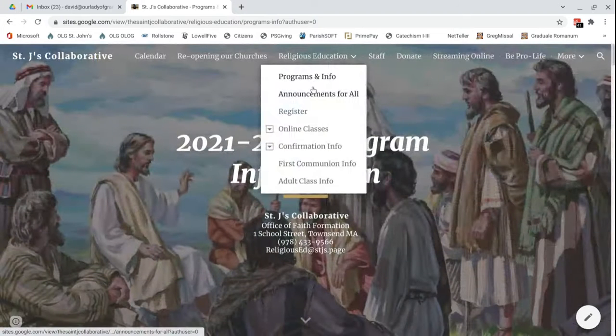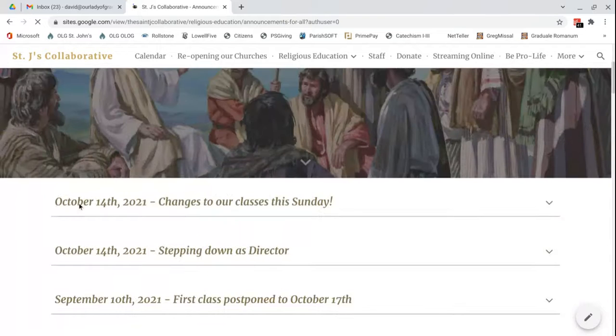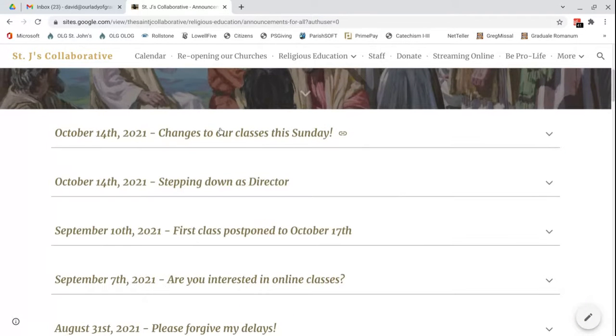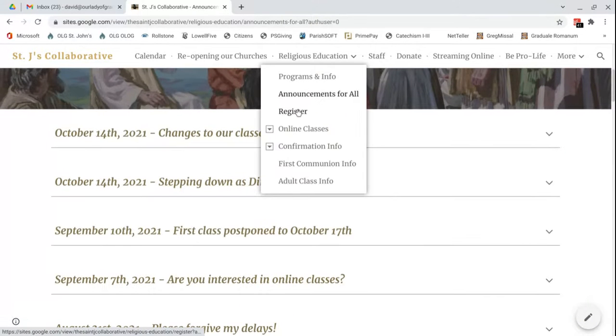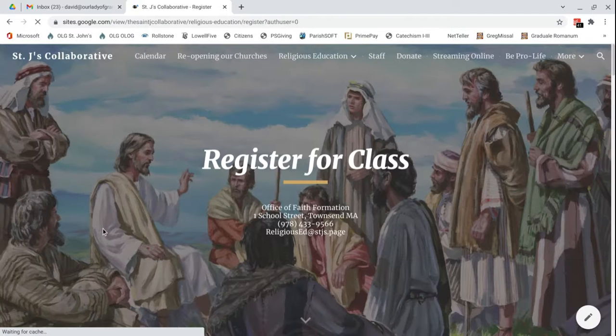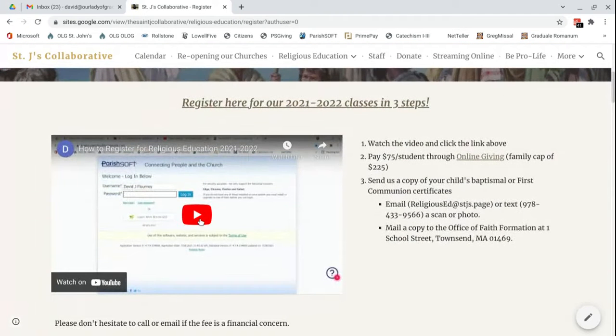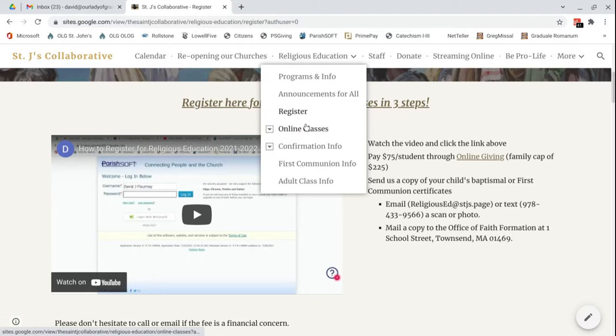Okay, let's see what else we got. Announcements for all, I already covered. That site just looks like this. You can click on each of these dates and it reveals the message underneath. To register, you can tell families that there is a video here that explains the 3 instructions, step 1, 2, and 3. Step 1 is to watch the video, and to click the link above. They should be all set. So far, everybody has found that to be helpful.